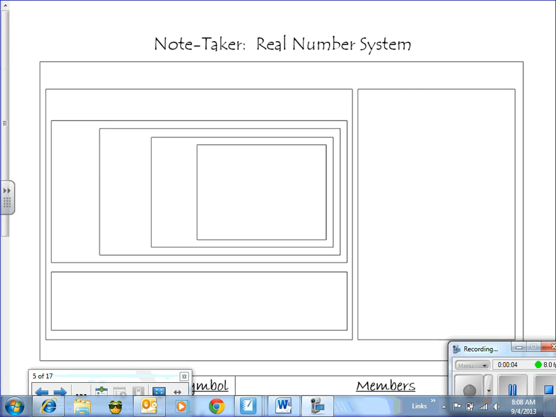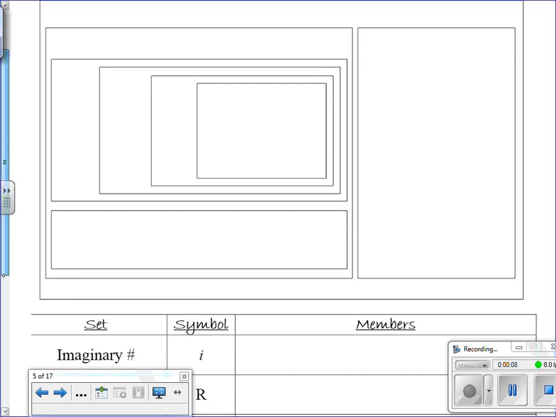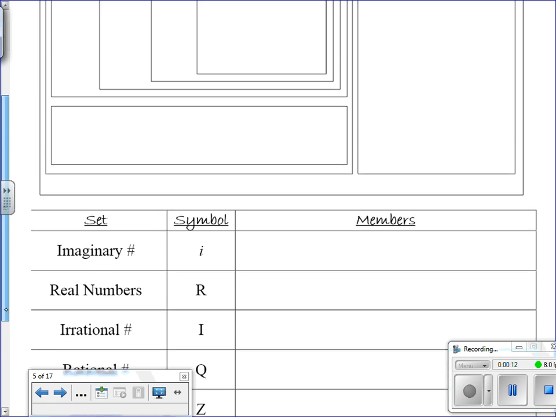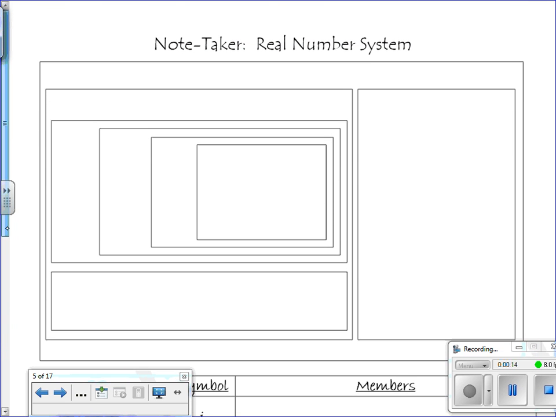Today you're going to be taking notes on the real number system. This is the worksheet that you received in class today, and you'll be asked to take your notes on this worksheet. Please go ahead and complete this as we go along, and we'll go over it at the end to make sure that you received all the key points on this worksheet.